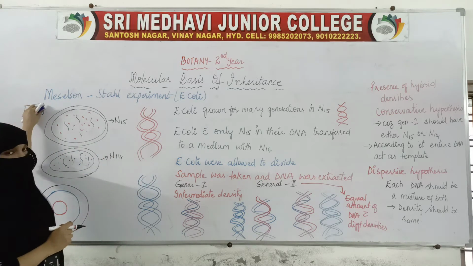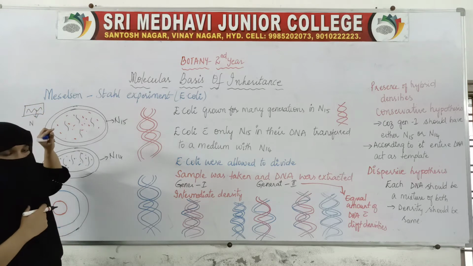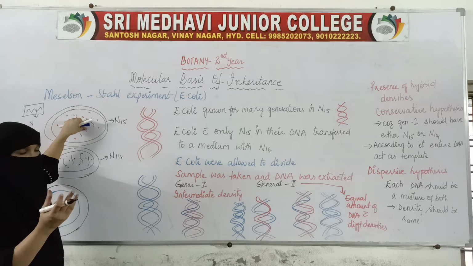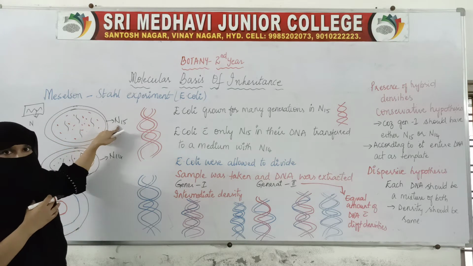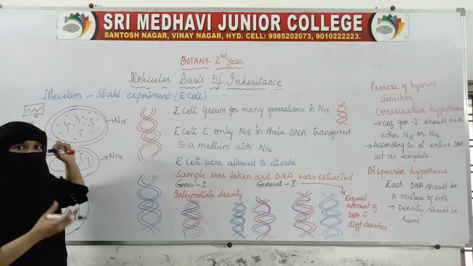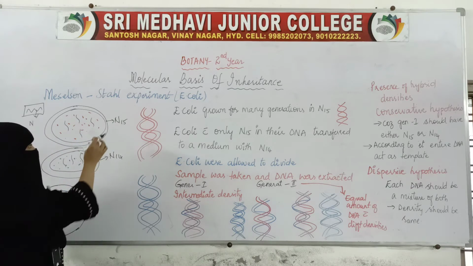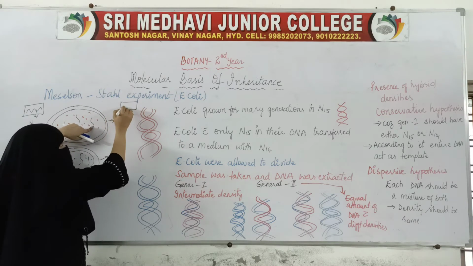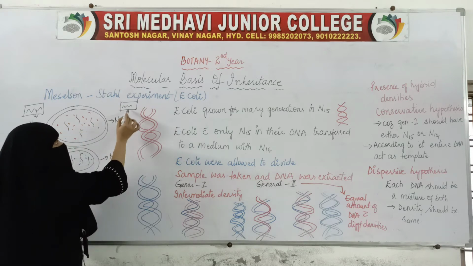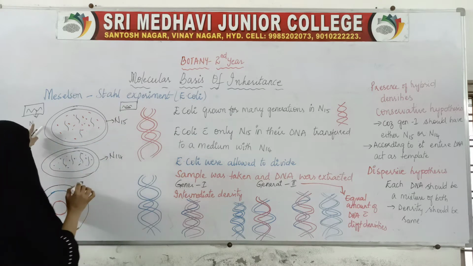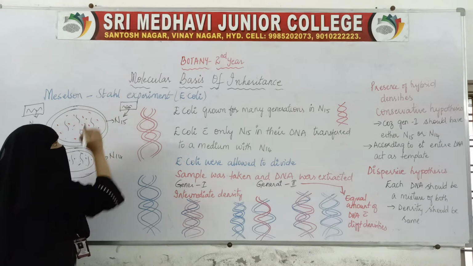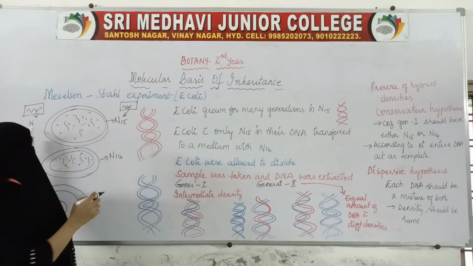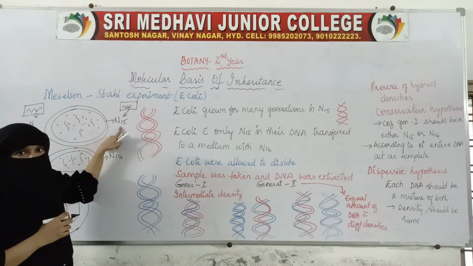Now this E. coli containing normal nitrogen in their DNA, they have been put into a medium where we have N15 nitrogen. They have grown inside this medium, and after growing, when you take out this E. coli and check this DNA, instead of normal DNA, we find the DNA with N15 nitrogen. The normal nitrogen of the DNA has been replaced with N15.